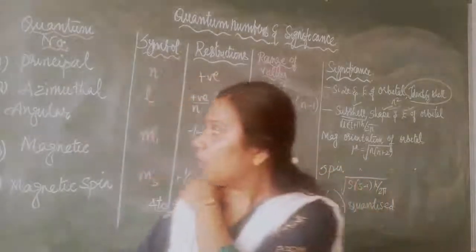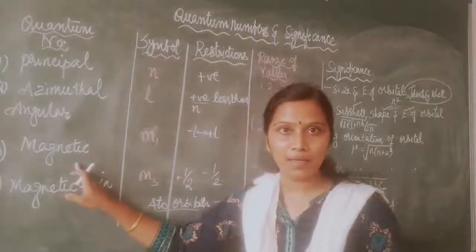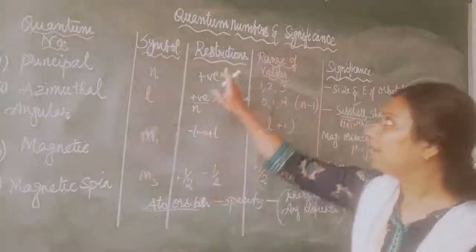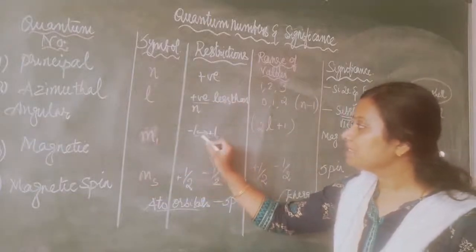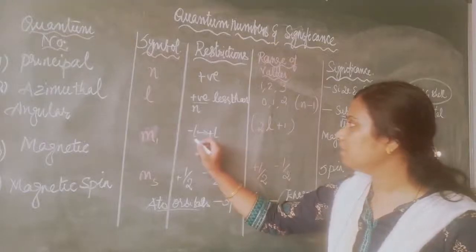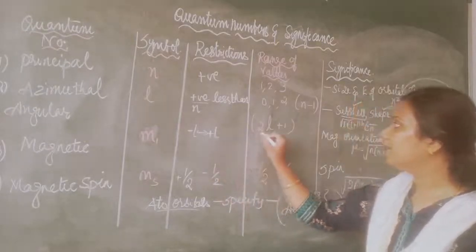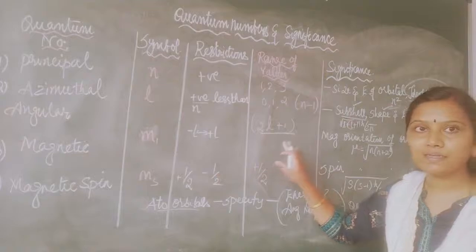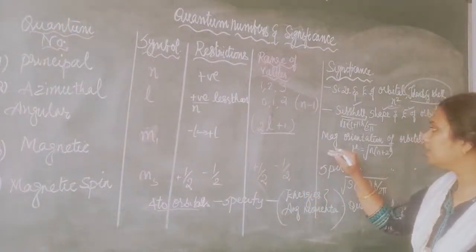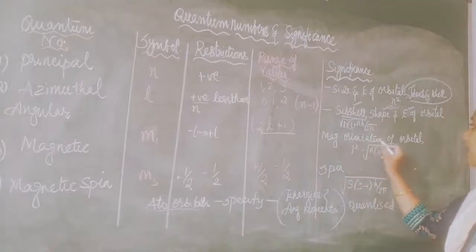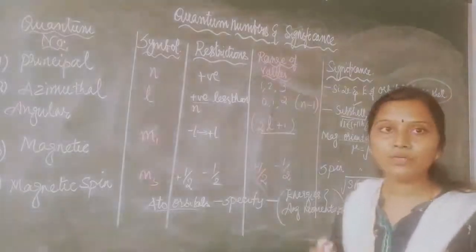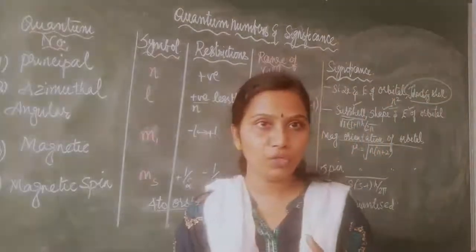Okay. Now what is the third quantum number? The magnetic quantum number. What is the symbol represented? m sub L. And what is the restriction? It takes the integers between minus L and plus L, and the number of values is 2L plus 1. This is the range of values it can take up. What is the significance of the magnetic quantum number? It is going to determine the magnetic orientation of the orbital.